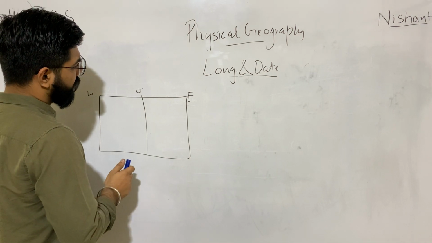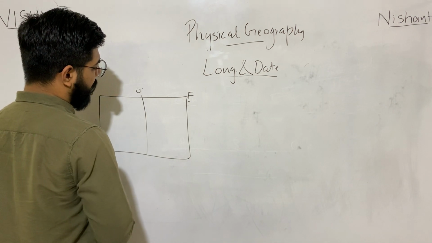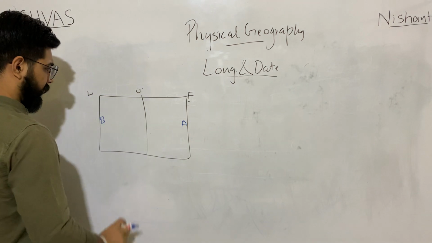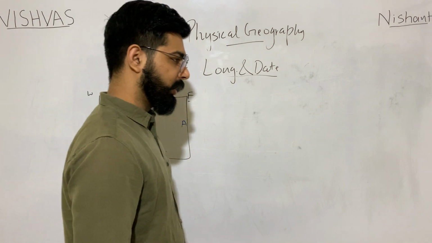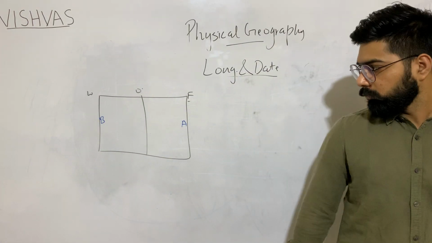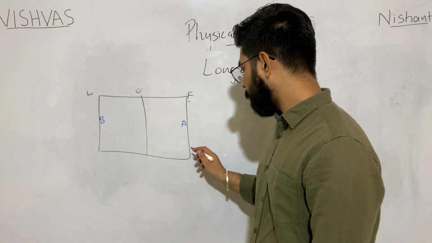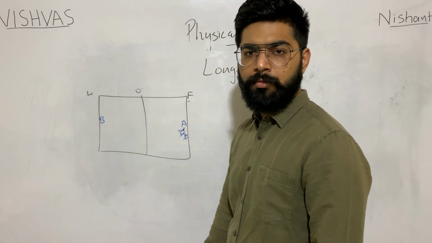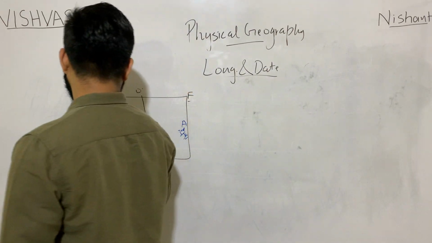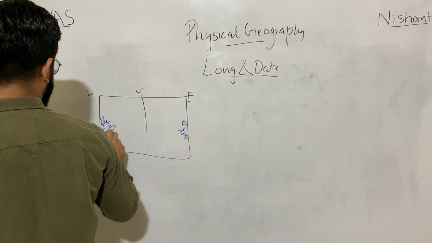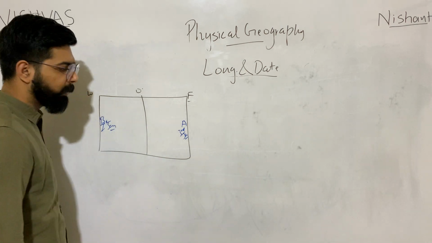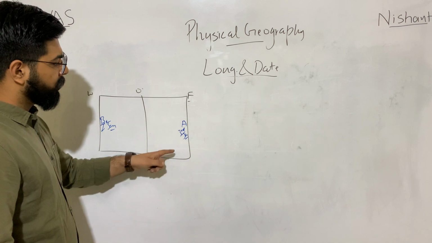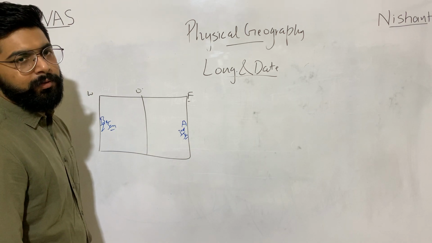In case a person A is standing over here, just on the edge, and a person B is standing on the other edge. If it is 3rd January over here, it will be 2nd January over here. I don't need to explain why 3rd here and why 2nd here, because the eastern part observes time earlier.